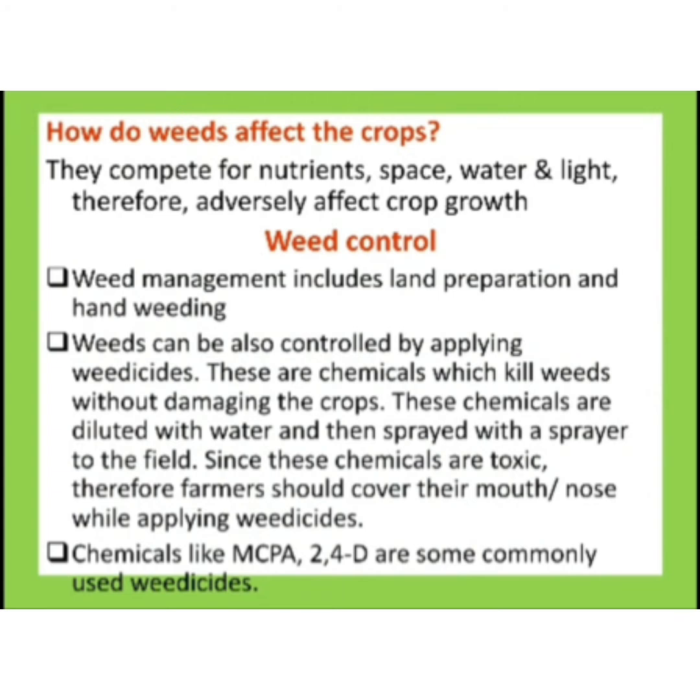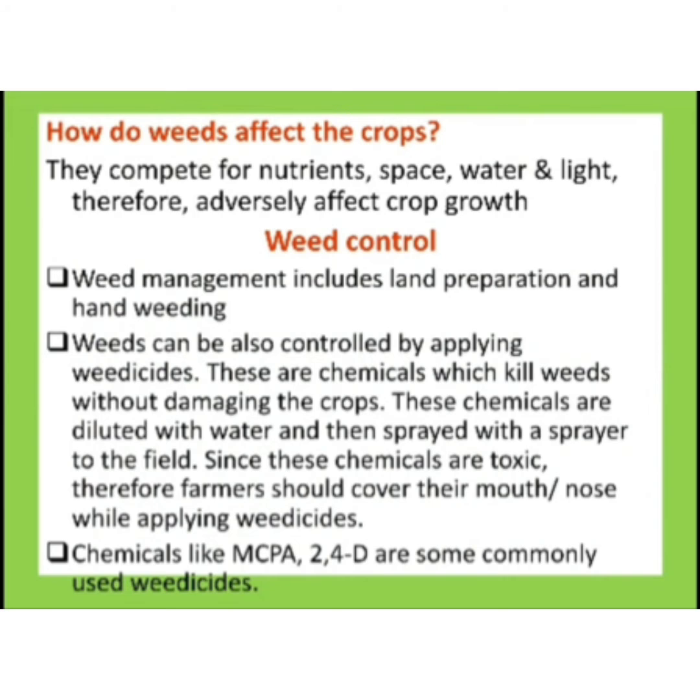So another method is that weeds can also be controlled by applying weedicides. What are weedicides? Pesticides, we know, are used to kill pests. Insecticide is used to remove insects. Similarly, weedicides are used to remove or kill weeds. These are chemicals which kill weeds without damaging the crops.